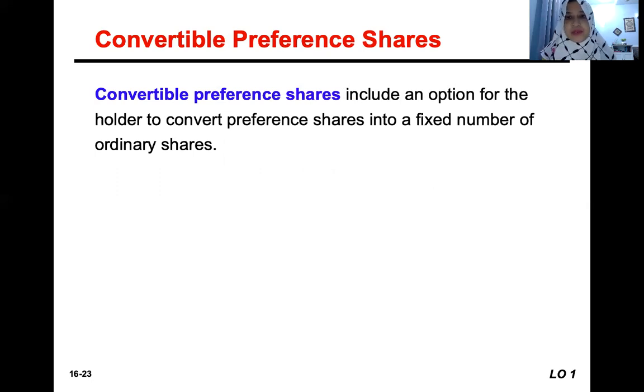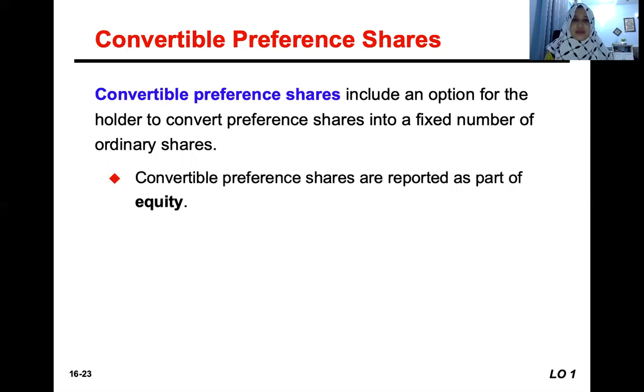Okay, convertible preference shares. Just now was convertible debt. Some types of preference shares give the shareholders the option to convert their preference shares into a certain number of ordinary shares. So convertible preference shares are reported as part of equity.